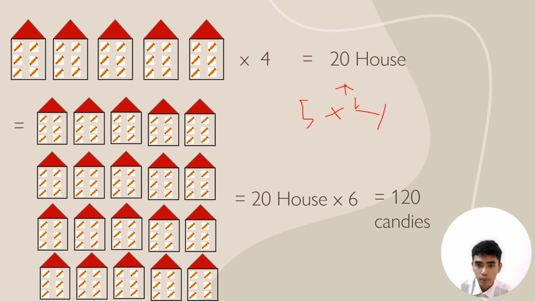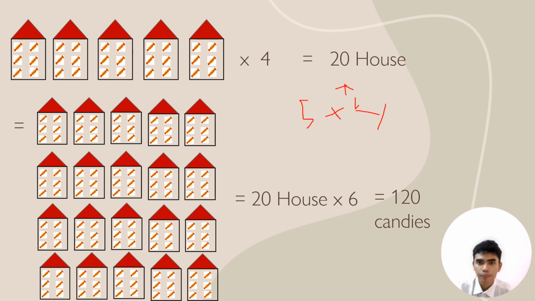So right now we get 20 houses. Sorry, let me take this pen. We have 20 houses from here. If we multiply 20 houses by 6 candies, we are going to get 120, which is another way of getting all the candies that Ali gets from 20 houses.